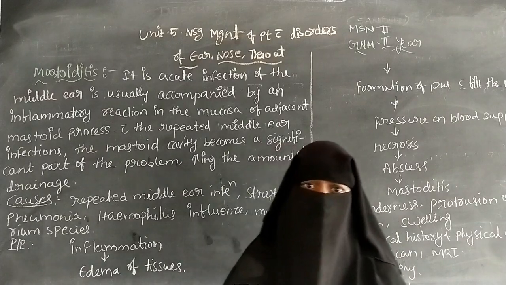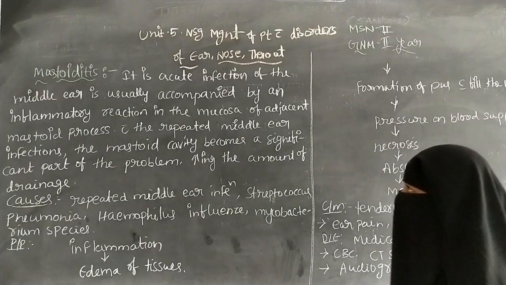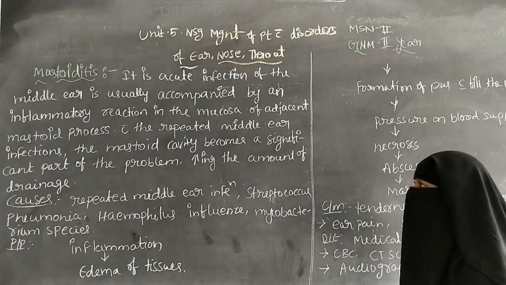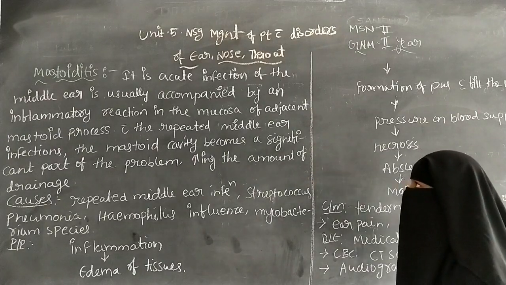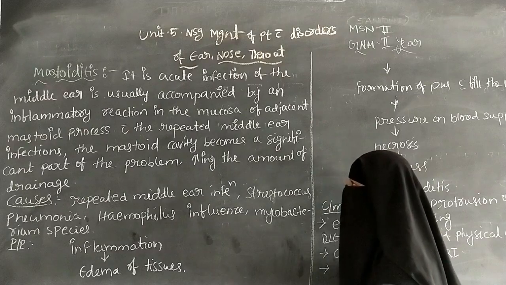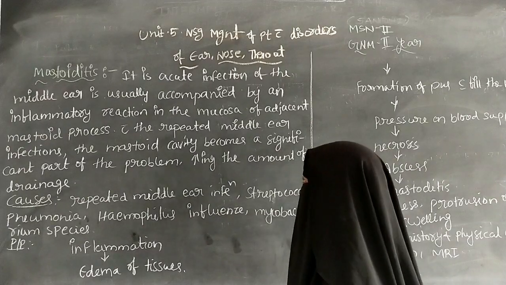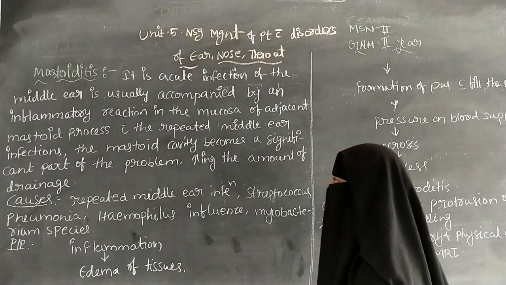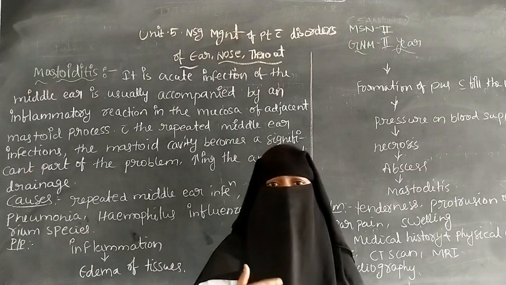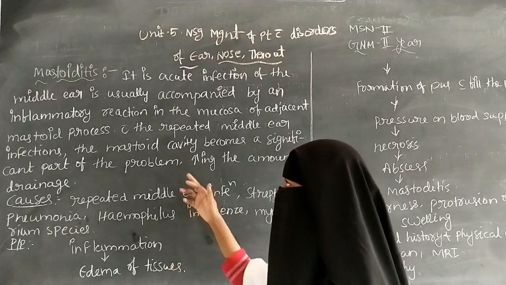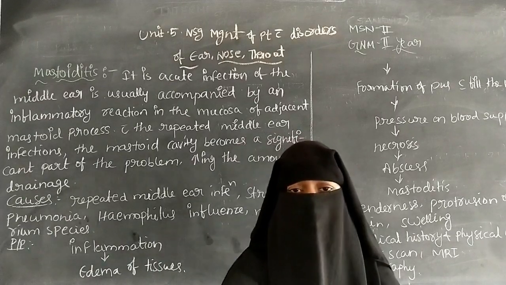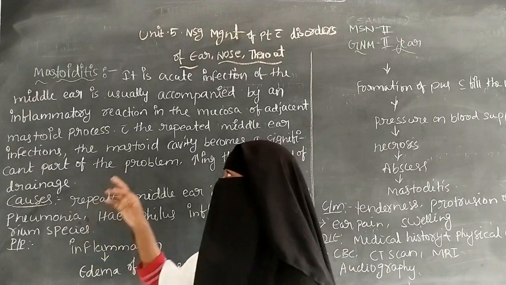An acute infection of the middle ear is usually accompanied by an inflammatory reaction in the mucosa of the adjacent mastoid process. With repeated middle ear infection, the mastoid cavity becomes a significant part of the problem, which increases the amount of drainage. So repeated infection of the middle ear causes mastoiditis. If continuous, repeated infection of the middle ear is not treated, mastoiditis can occur.